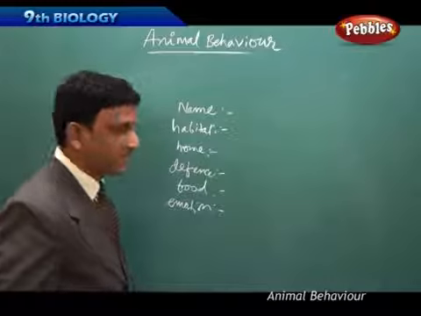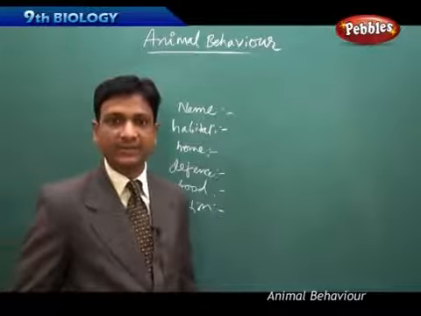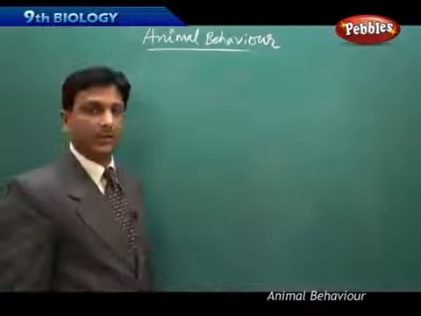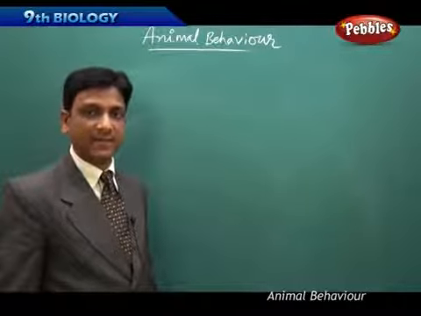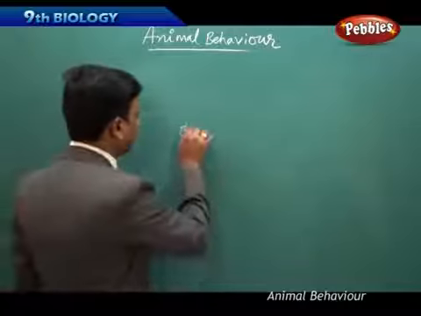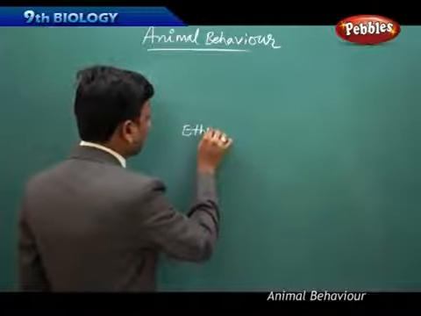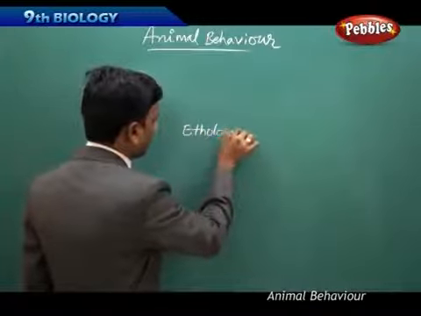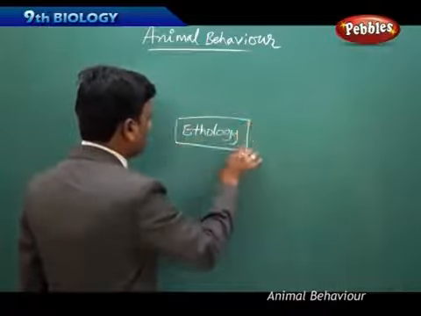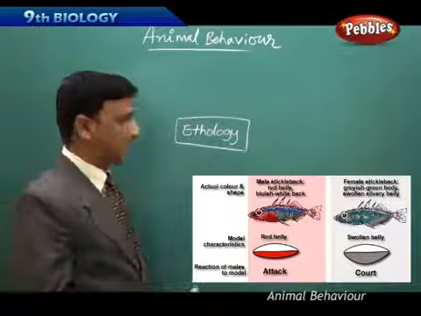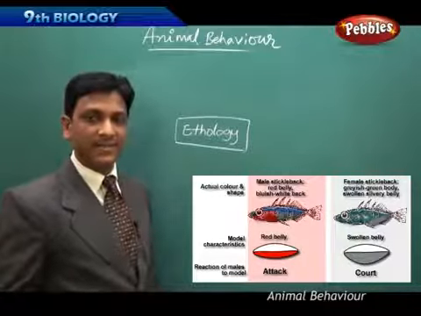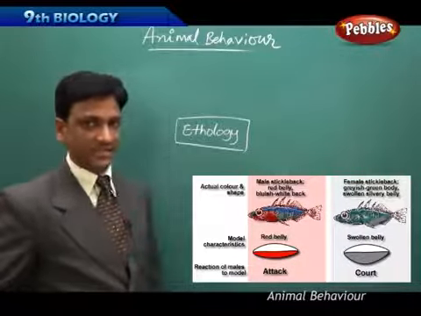So animal behavior sometimes will be very complex. The study of animal behavior is a science. It is a branch of zoology and it is called ethology. This ethology is a science which deals with the study of animals in the laboratory as well as field investigation.